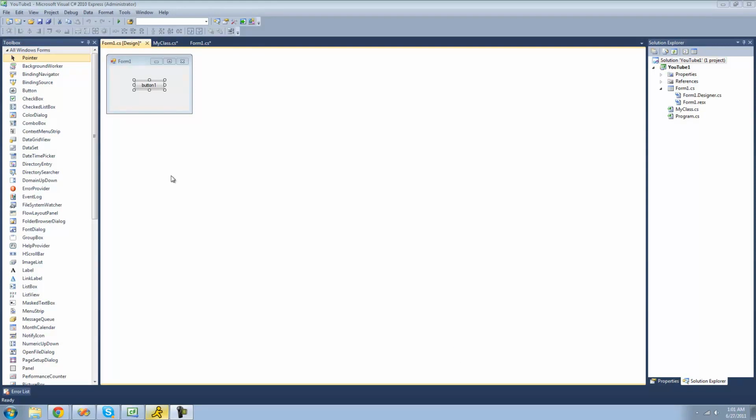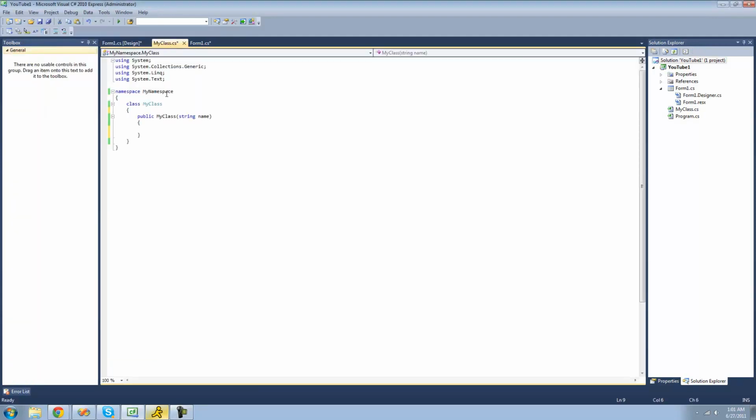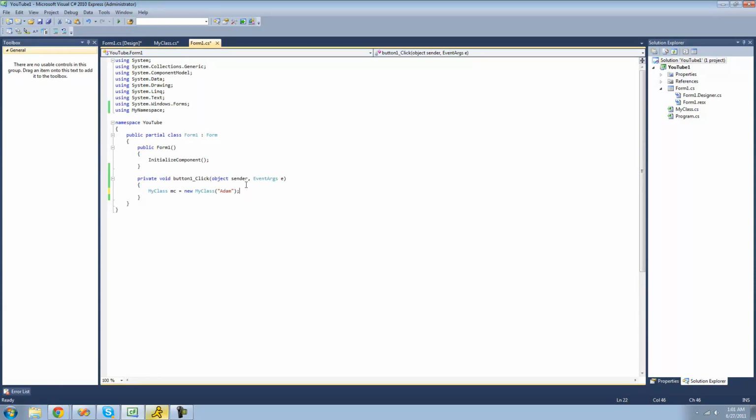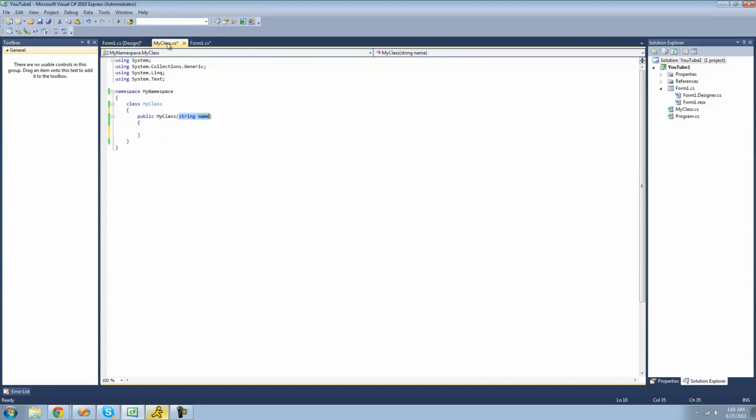In this tutorial, I'm going to be showing you how to use properties. All you're going to need for this tutorial is a button, a class that passes a string to this constructor, and under the button when click, you're going to want to create a new instance of your class and pass your name through it, or any name you want, or any string for that matter.